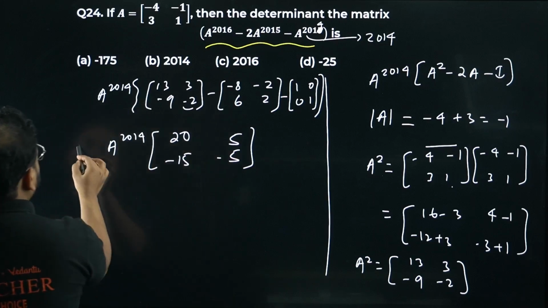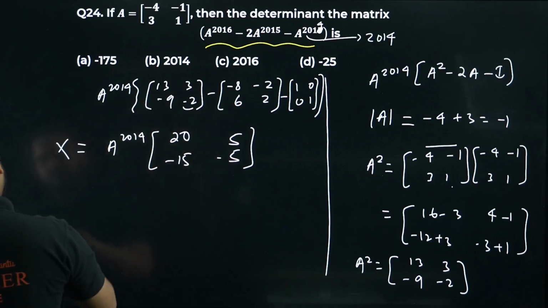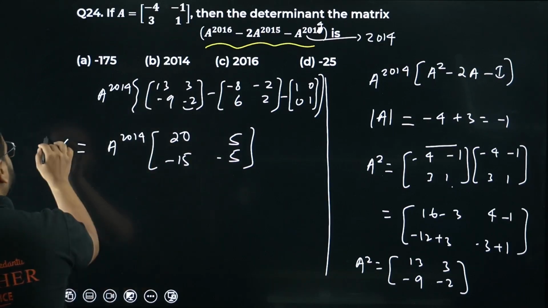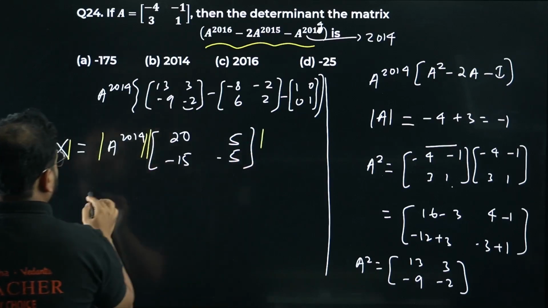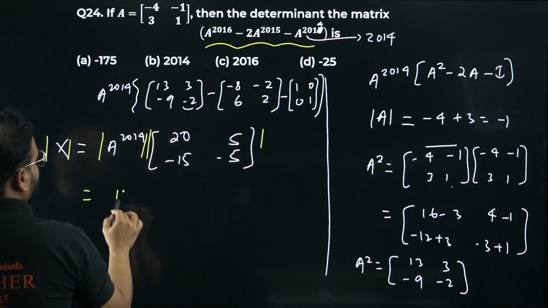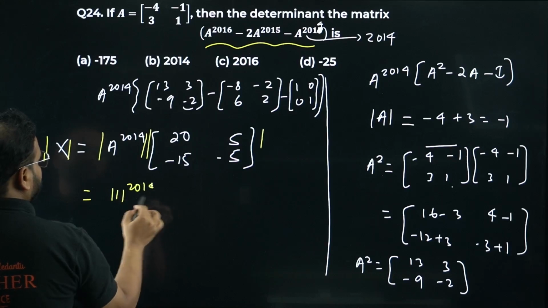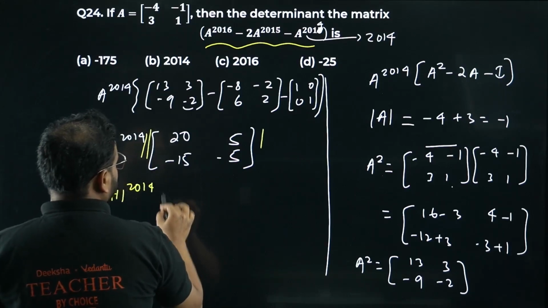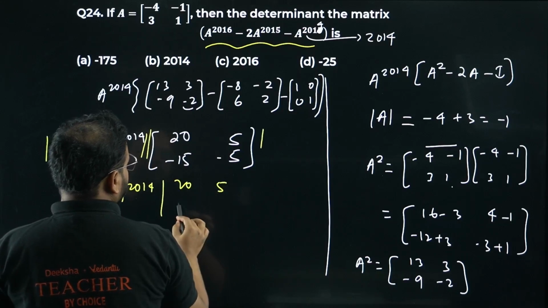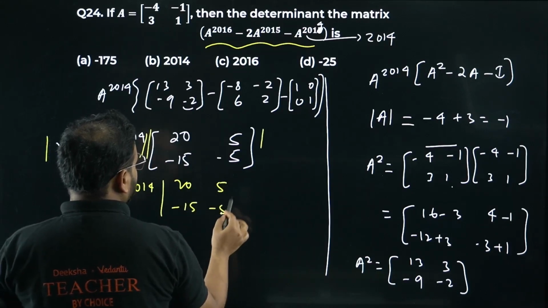We're looking for, let's call this determinant matrix X. I'm looking to find the determinant of this matrix. So basically like this, I'll have over here 1 power 2014 actually, minus 1 power 2014, and on this side I'll have 25, minus 15 and minus 5.